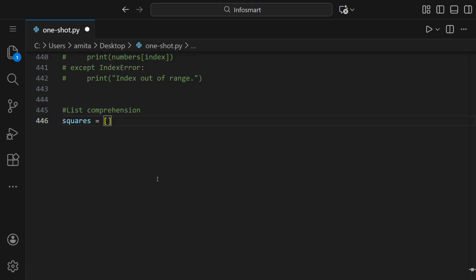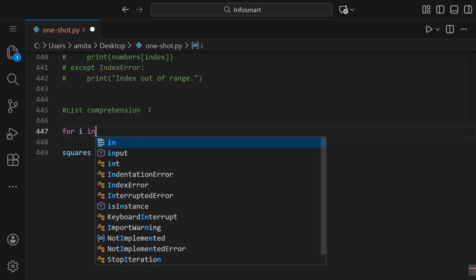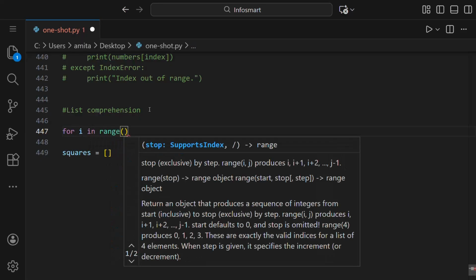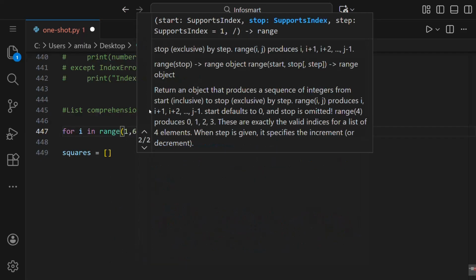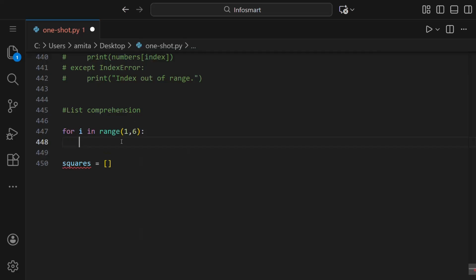So for that, we have to write a for loop. If we do not use list comprehension, then what we do is for i in range, and then we give the range, for example, 1 to 6. Then we put a colon, and inside this we write the program.